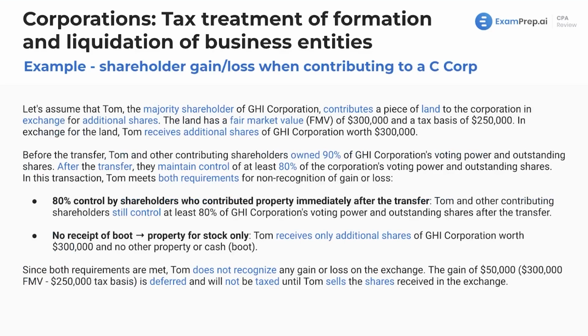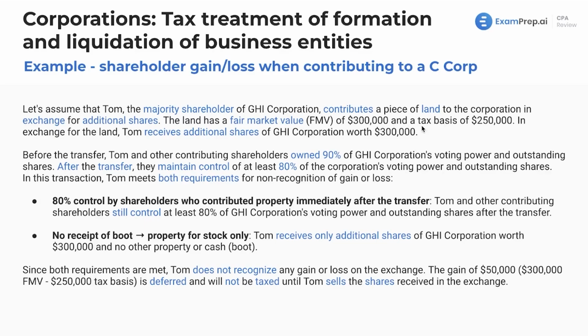Let's see an example here. Shareholder gain or loss when contributing to a C Corp. Well, let's assume that Tom, the majority shareholder of GHI Corp, contributes a piece of land to the corporation in exchange for additional shares. Sounds similar to what we've seen. The land has a fair market value of $300,000 and a tax basis of $250,000.